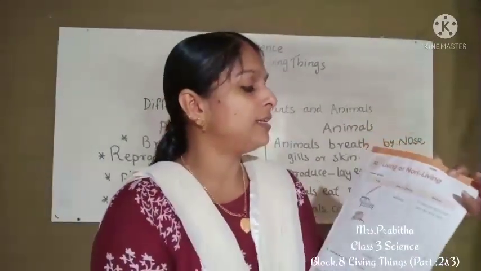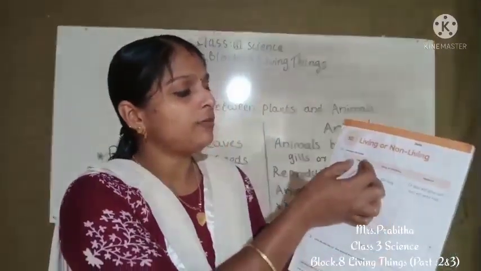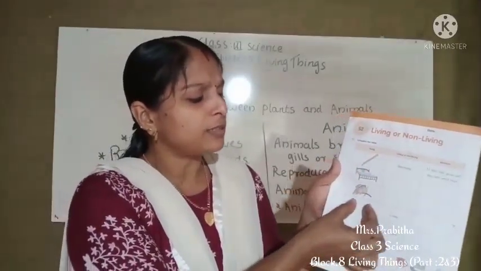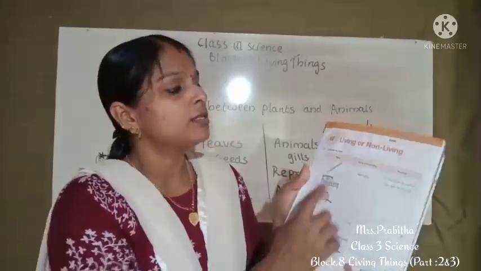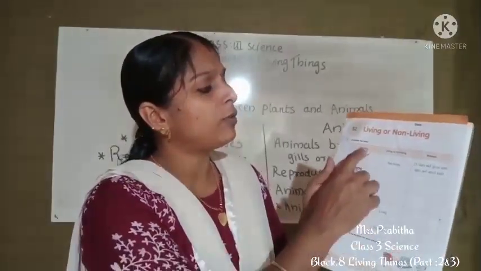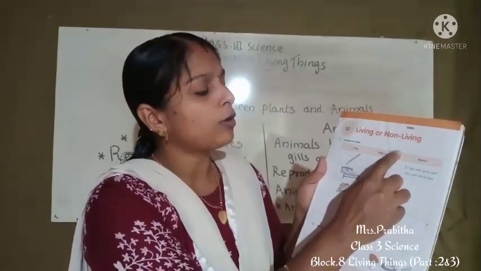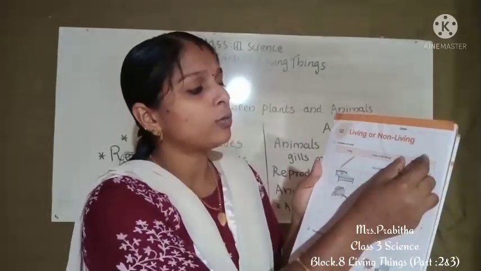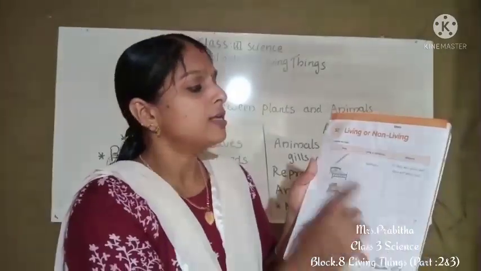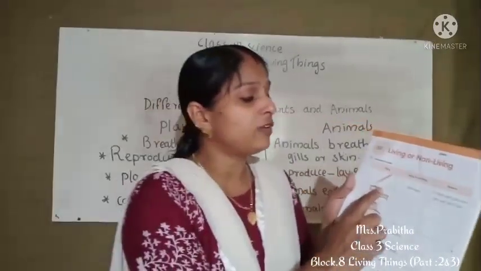How can we complete the table, children? In this table some things are given. Some parts are blank also, that we have to complete. Things are given in one column. Next one, living or non-living. We have to find out whether it is living or non-living, and we have to write the reason also. So the first one, an example is given for you.